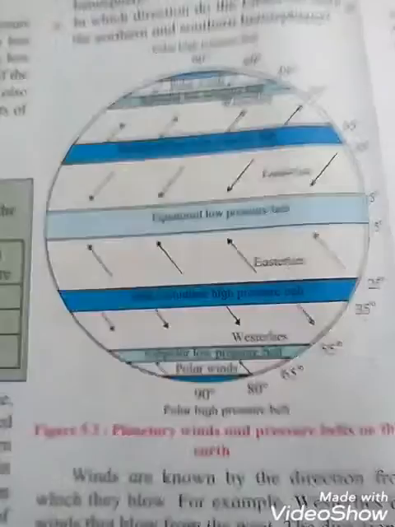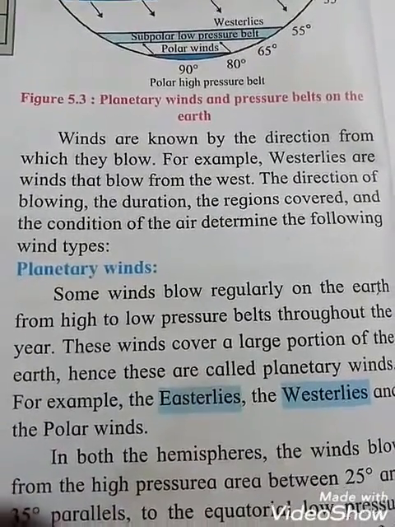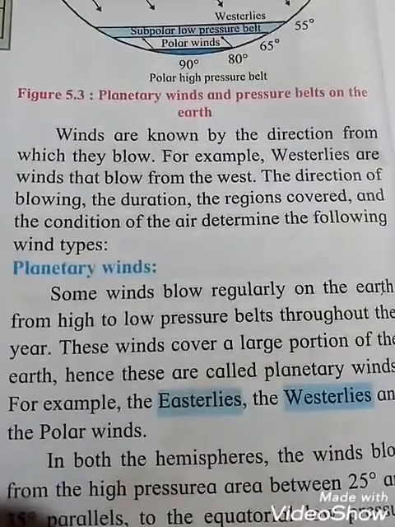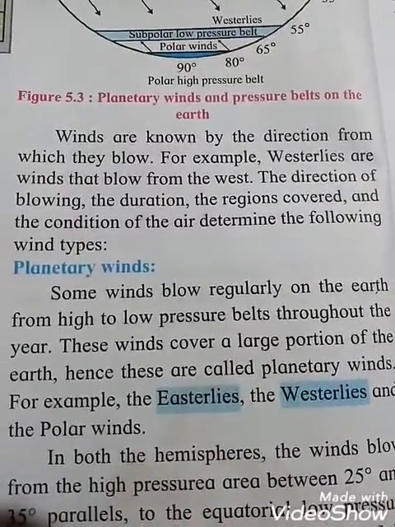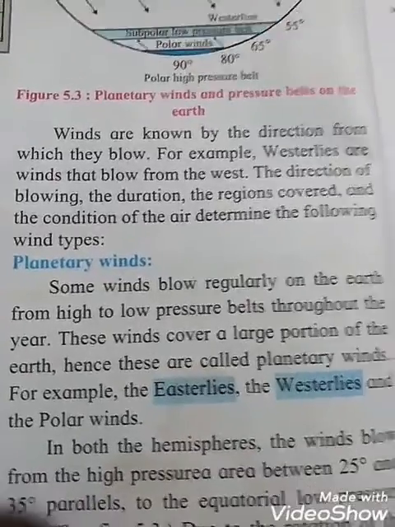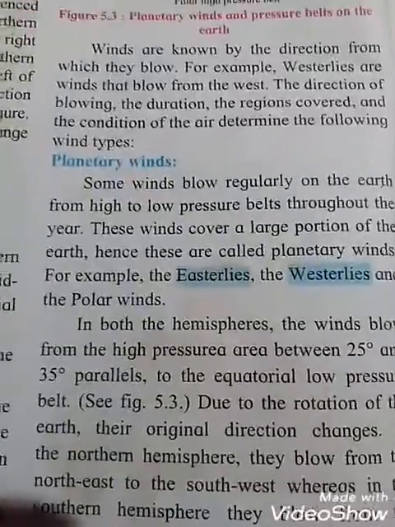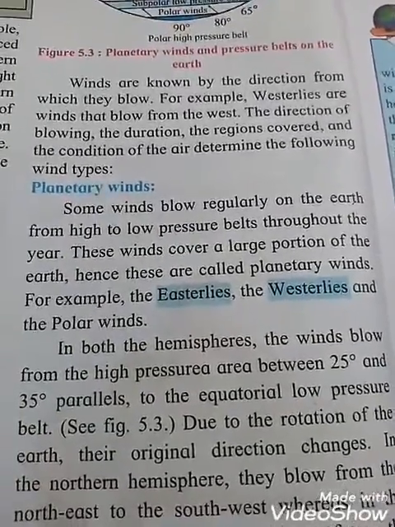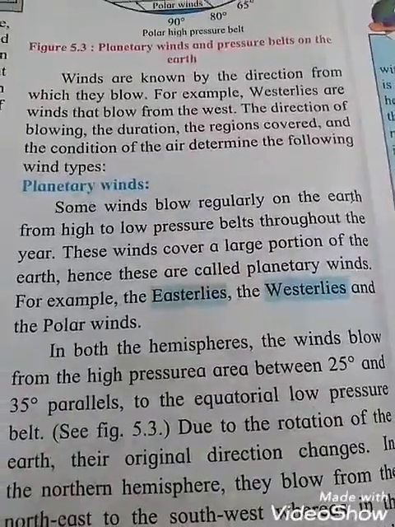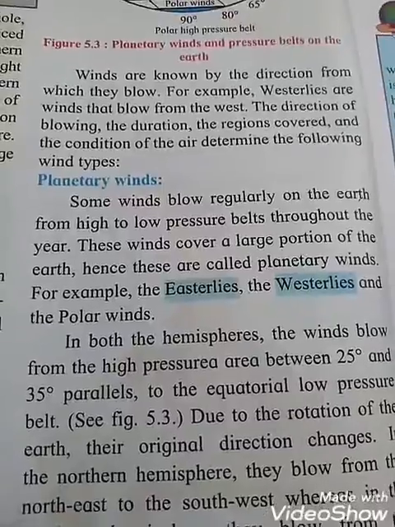Can you see that? Okay, winds are known by the direction from which they blow, students. For example, westerlies are winds that blow from the west. The direction of blowing, the duration, the region covered, and the condition of the air determine the following wind types. Winds are known by the direction from which they blow. Planetary winds: some winds blow regularly on the earth from high to low pressure belts throughout the year, and these winds cover a large portion of the earth. Hence, these are called planetary winds.